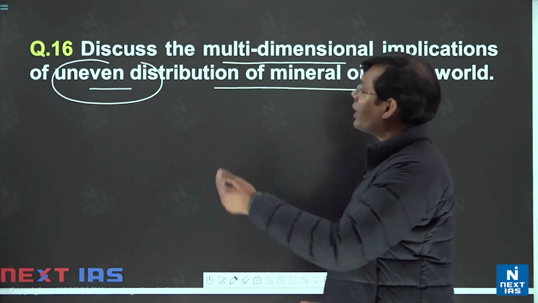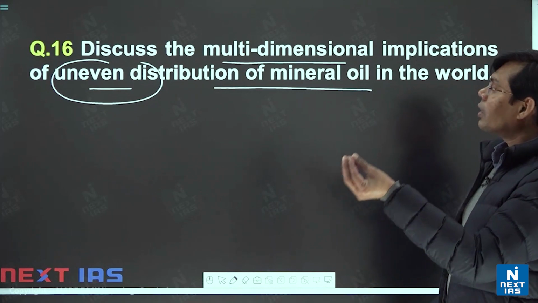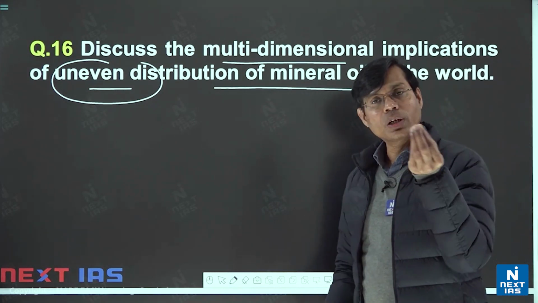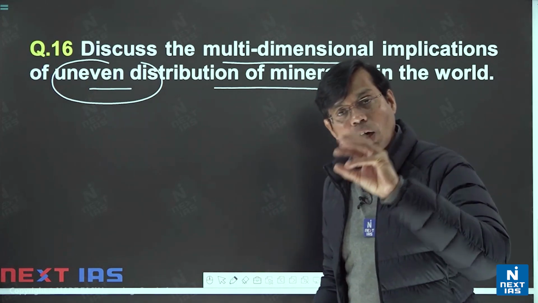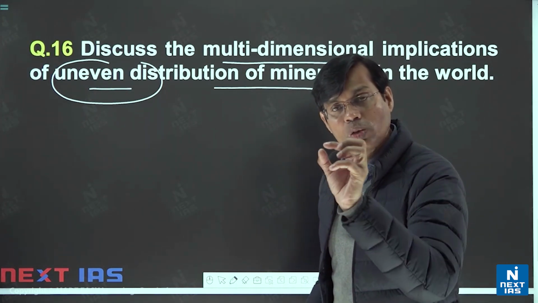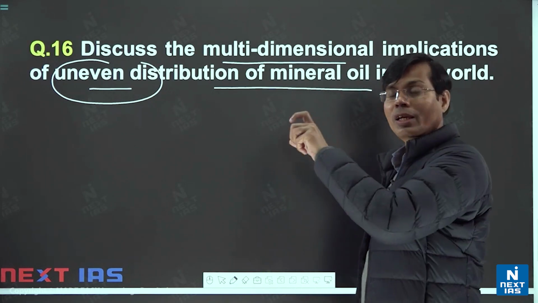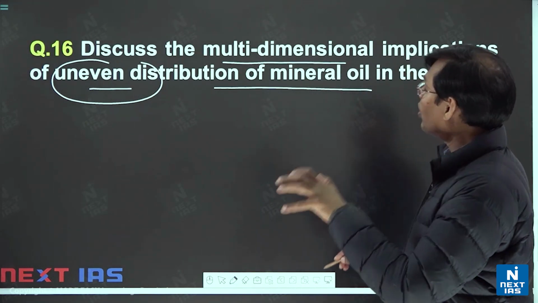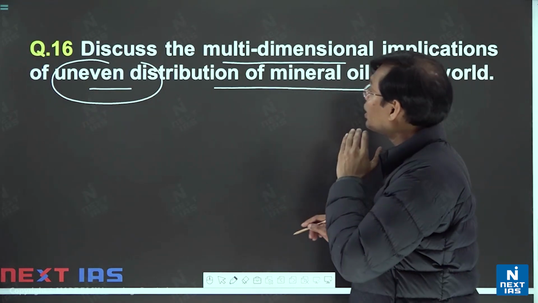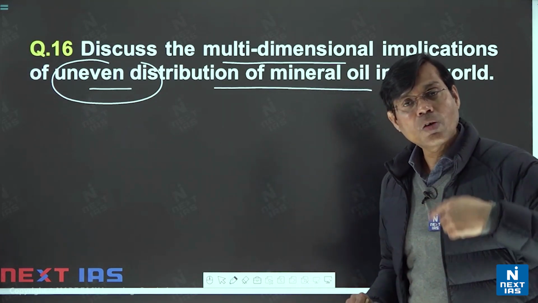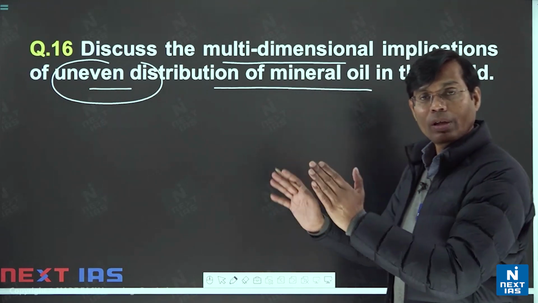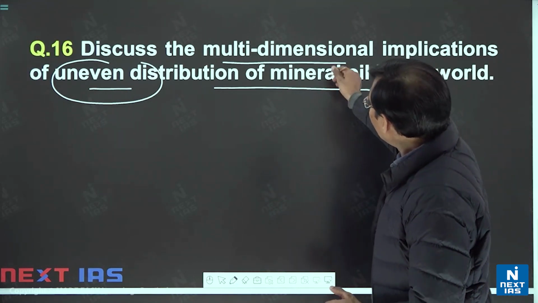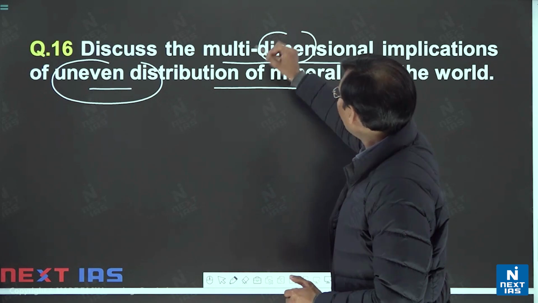Like Gondwana land, here it is mentioned first: uneven distribution of mineral oil. So initially, in the introductory part, if anyhow in the map you are able to show the mineral oil area, it is uneven. Marine fossil crude oil or mineral oil is uneven. Then what had been the impact in the past, still having some influences here. So are you able to mention these multidimensional aspects?